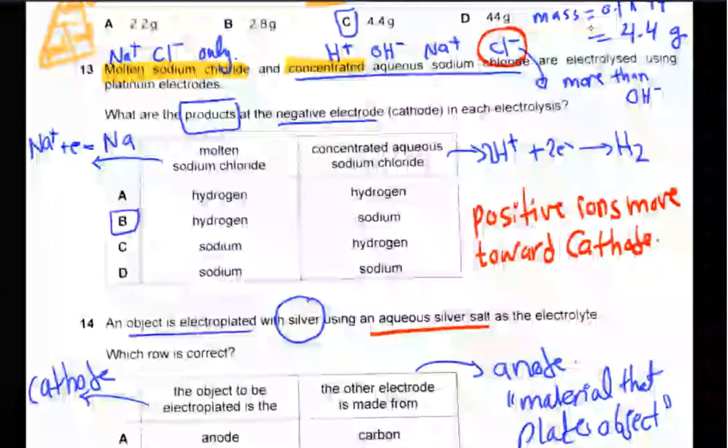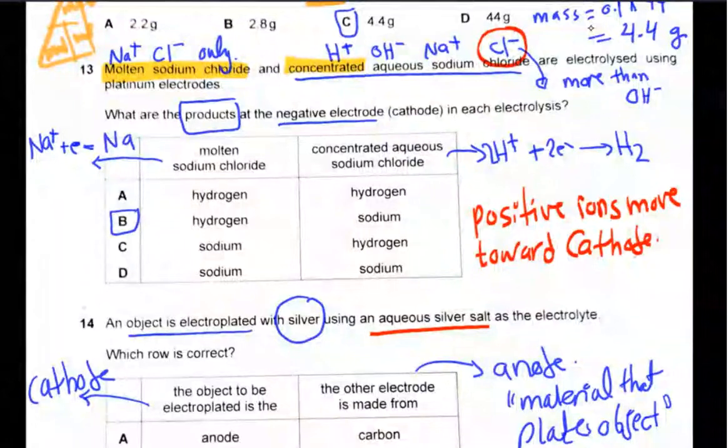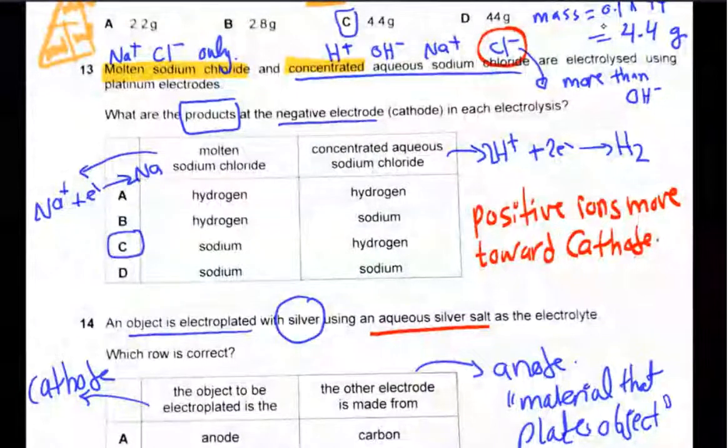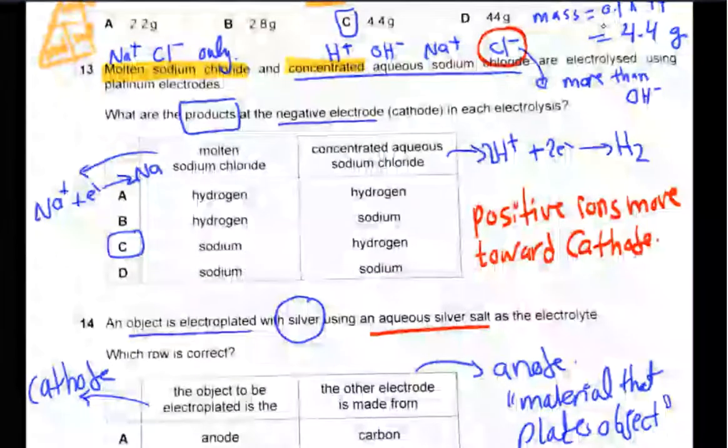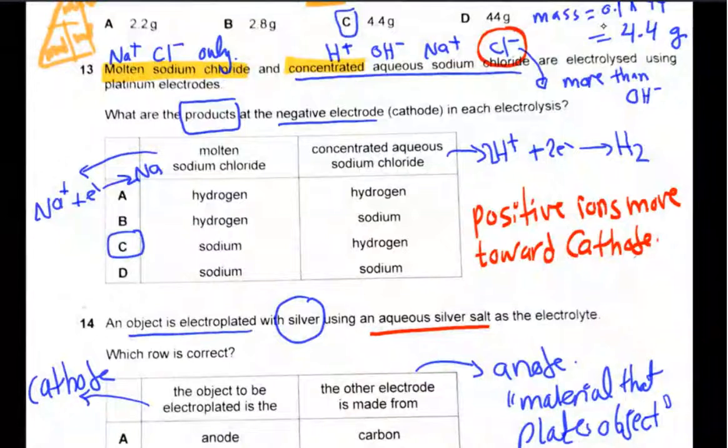So what are the products at the negative electrode, the cathode, in each electrolysis? In molten sodium chloride, sodium is formed at the cathode. Sodium ions, positive ions, move toward the negative electrode, which is the cathode, to form sodium atoms. In concentrated aqueous sodium chloride, hydrogen ions move toward the cathode and are reduced to hydrogen.